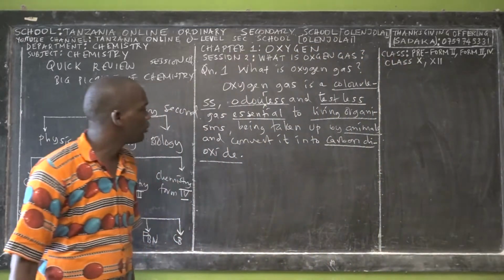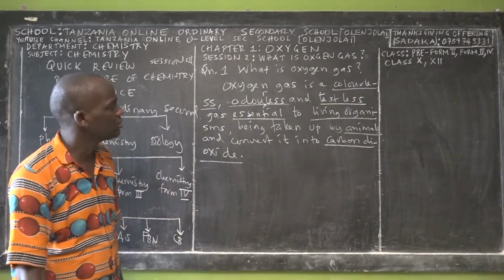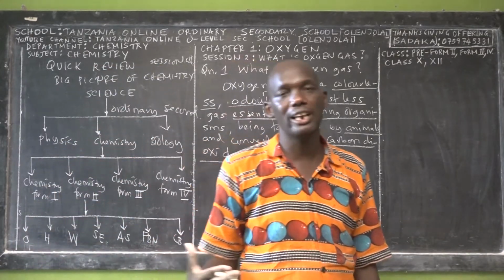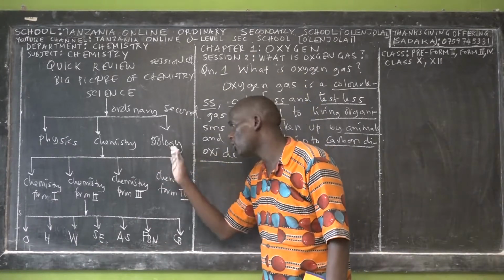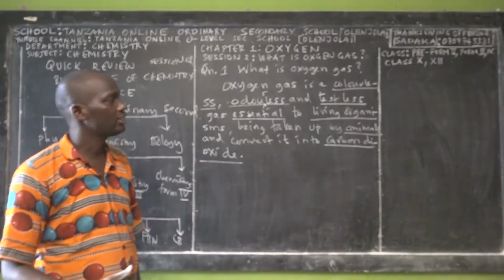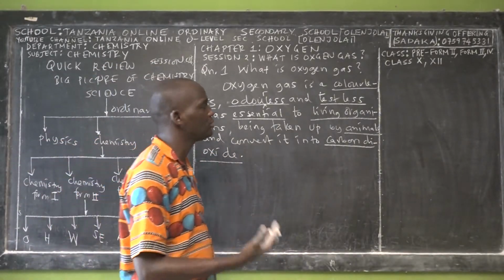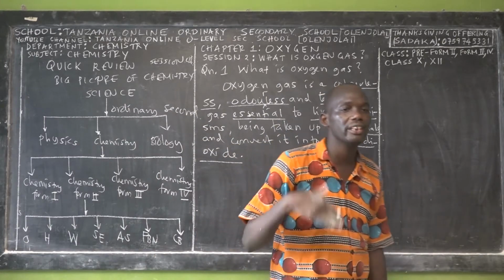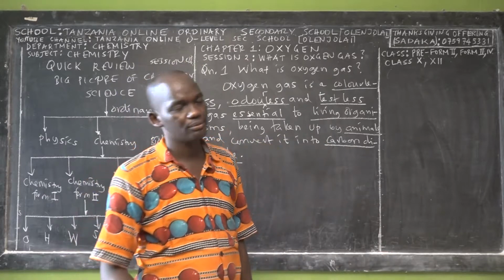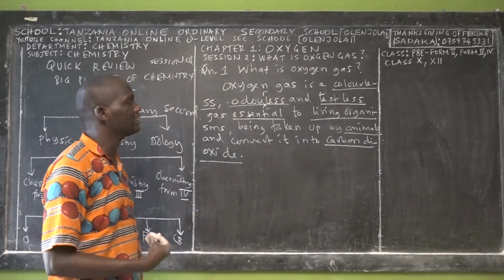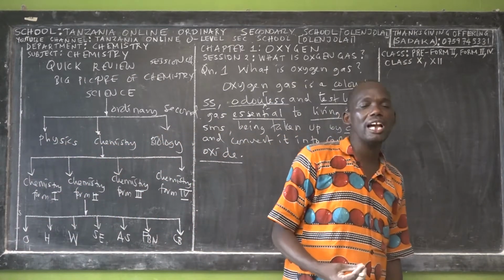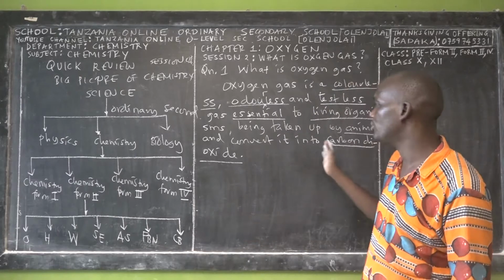What does it mean? First of all, oxygen does not have color, odor, or taste. But we as living organisms, according to another branch of science called biology, have a process of taking in gas and taking out gas. It means breathing in and breathing out. When we breathe in, we are taking in what? Oxygen. Then metabolic activities take place in our bodies. And when we breathe out, we are giving out what? Carbon dioxide. That's the meaning of this definition.